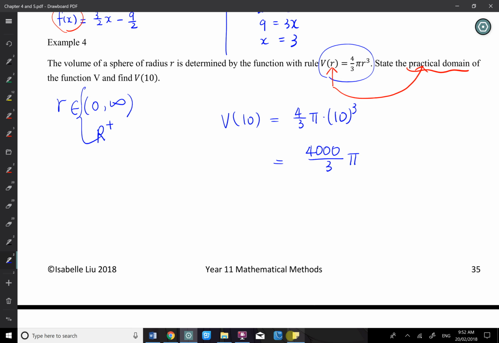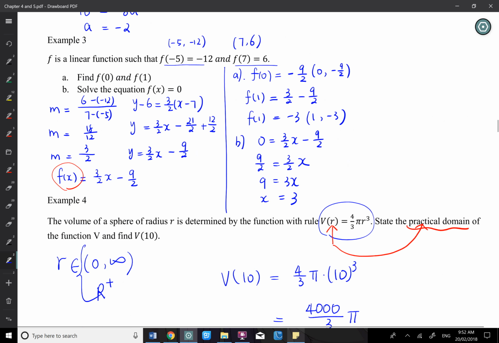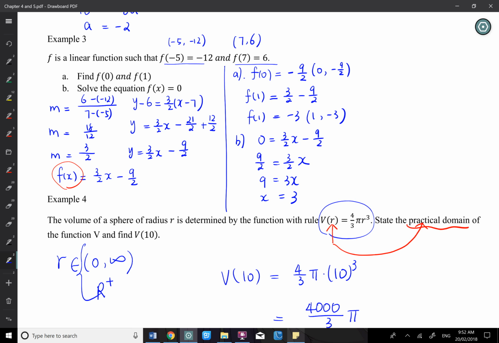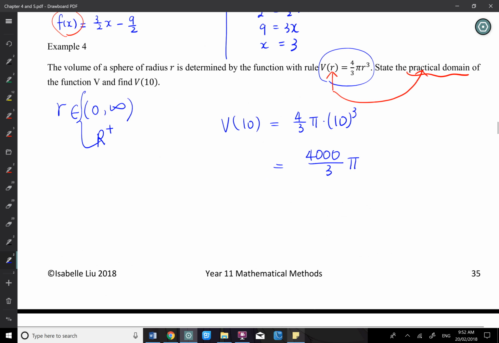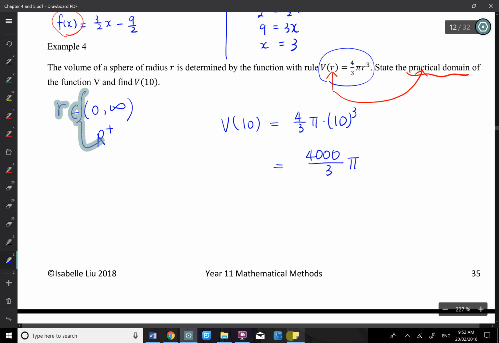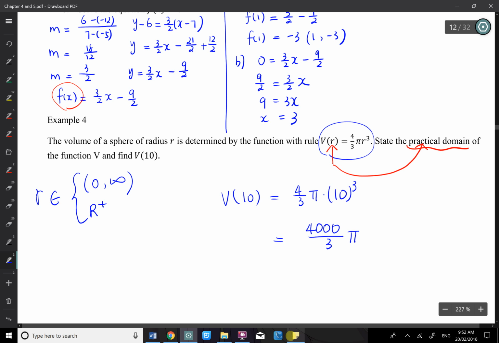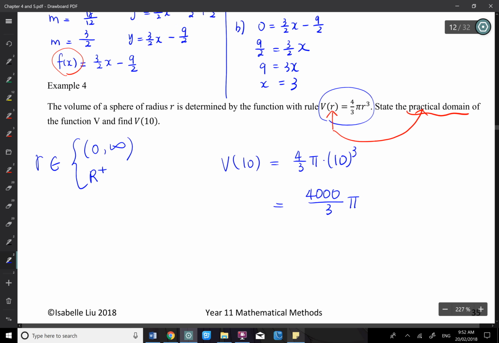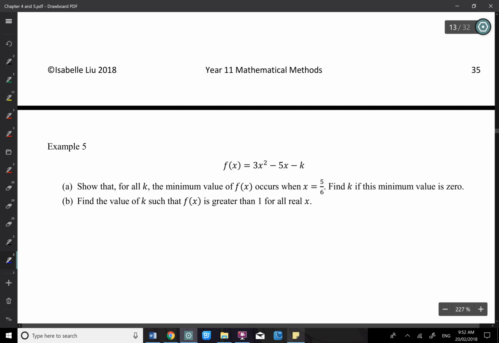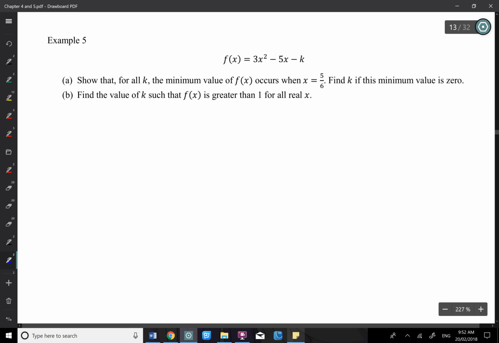Any questions for this page? We just need to get used to the function notation, knowing where's the x, where's the y, what you need to substitute. It's nothing really new to you. If we don't have any questions, let's go to example 5.